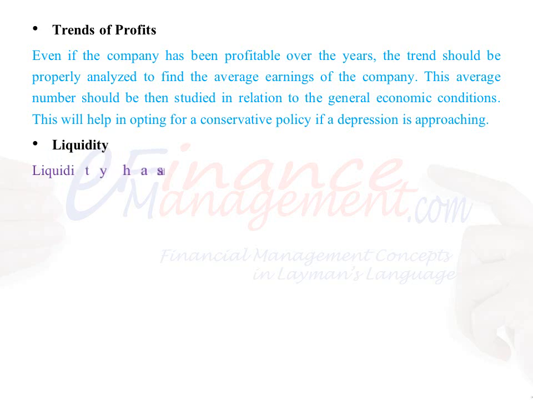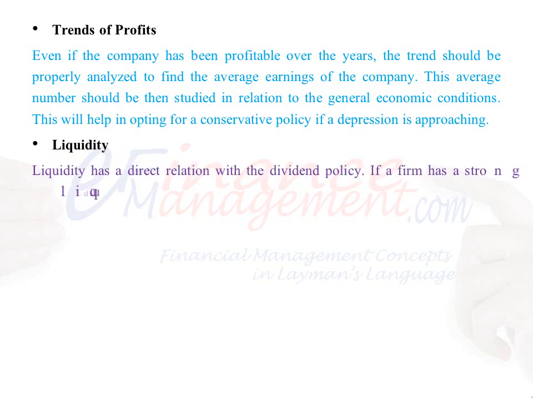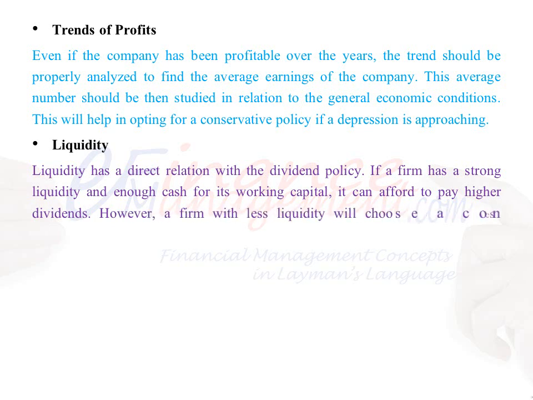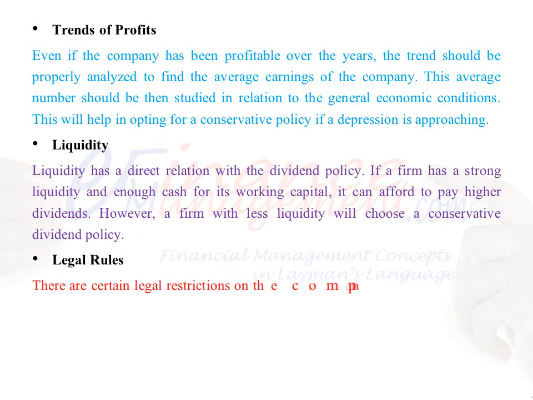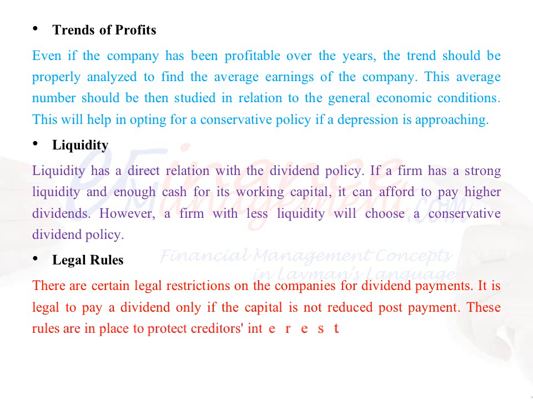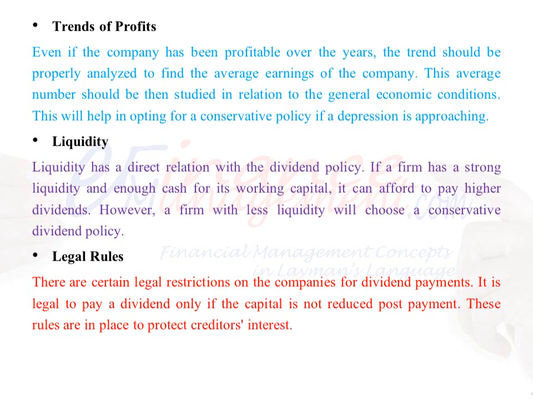Liquidity: liquidity has a direct relation with the dividend policy. If a firm has a strong liquidity and enough cash for its working capital, it can afford to pay higher dividends. However, a firm with less liquidity will choose a conservative dividend policy. Legal rules: there are certain legal restrictions on the companies for dividend payments. It is legal to pay a dividend only if the capital is not reduced post-payment. These rules are in place to protect creditors' interest.